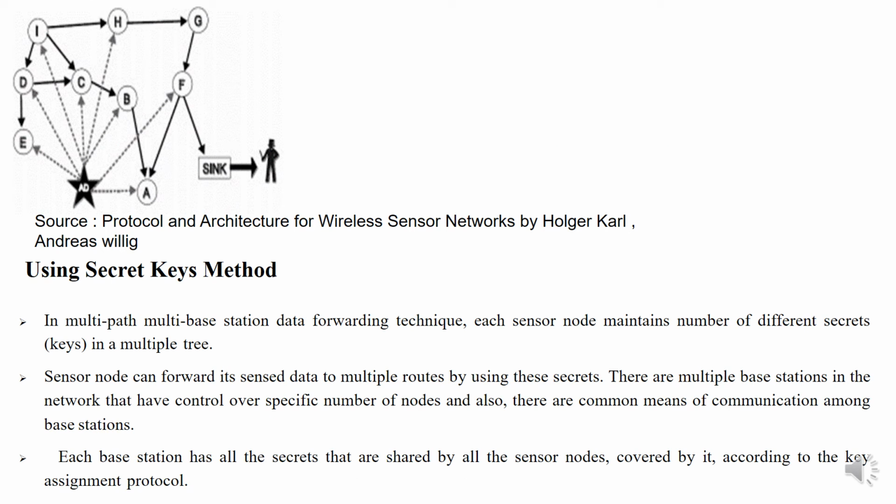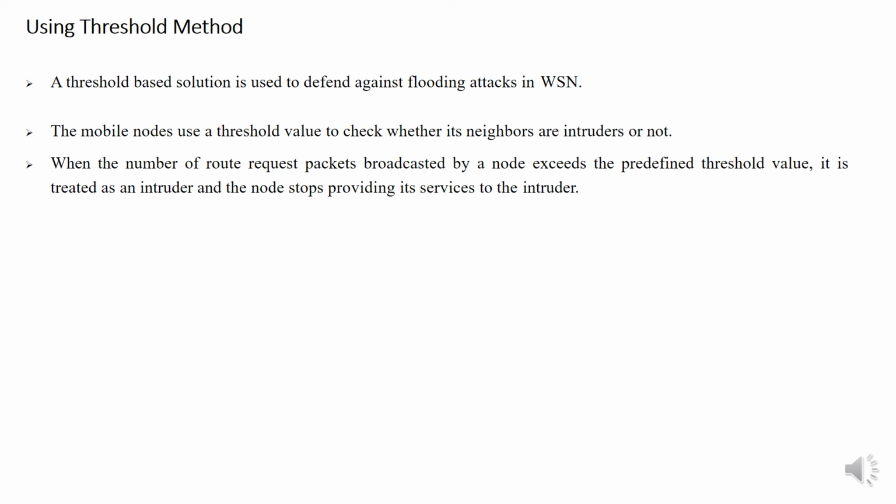Secret keys method. In the multipath, multi-base station data forwarding technique, each sensor node maintains a number of different secret keys in the multiple trees. A sensor node can forward its sensed data through multiple routes by using these secrets. There are multiple base stations in the network that have control over a specific number of nodes, and there are also common means of communication among base stations. Each base station has all secrets that are shared by all the sensor nodes covered by it according to the key assignment protocol.